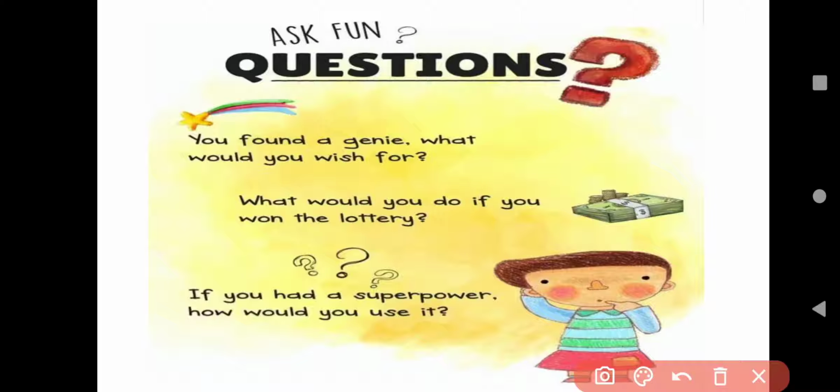Now students, you must say how ma'am is asking questions. Yes. So tell me, if you found a genie, what would you want from him? If you won the lottery, means if you got lots of money, what will you do? Definitely you will buy chocolates and toys.